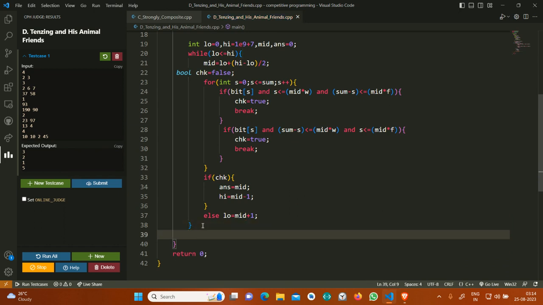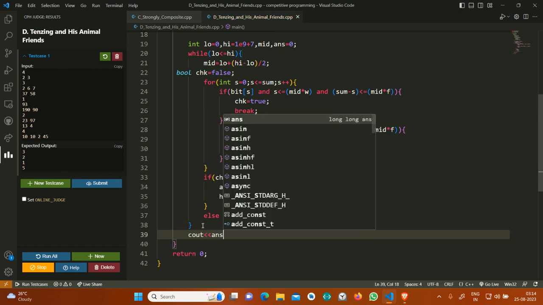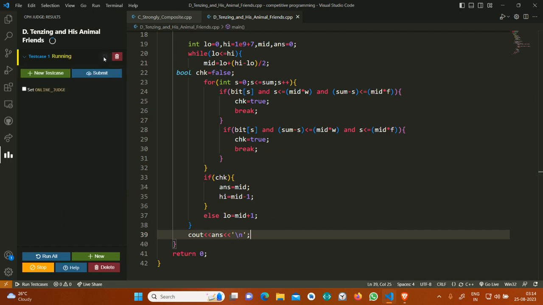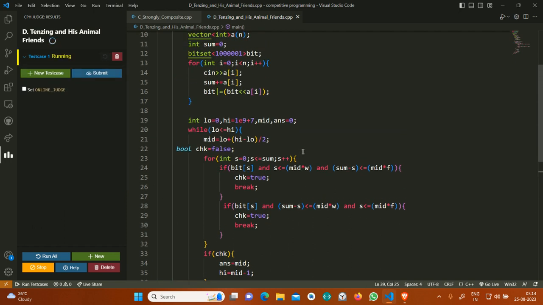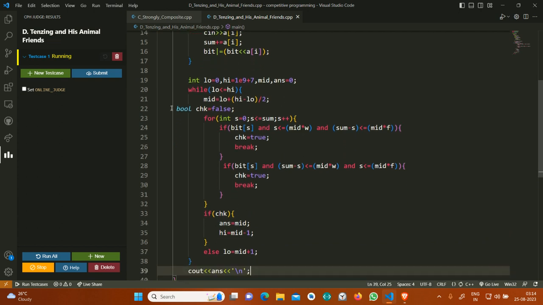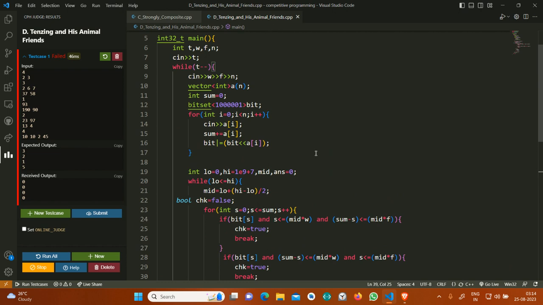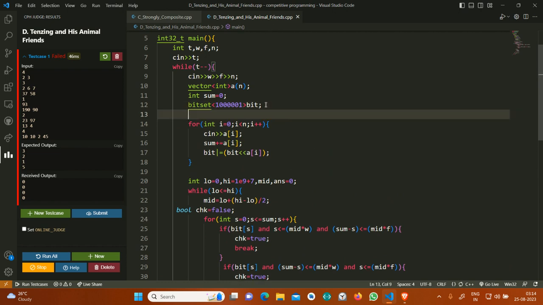Now finally I will just print the answer. I have already taken the input. Let's run it. Sorry, I must have made some mistake. Oh, I just forgot to set the 0th bit. Bit dot set 0.